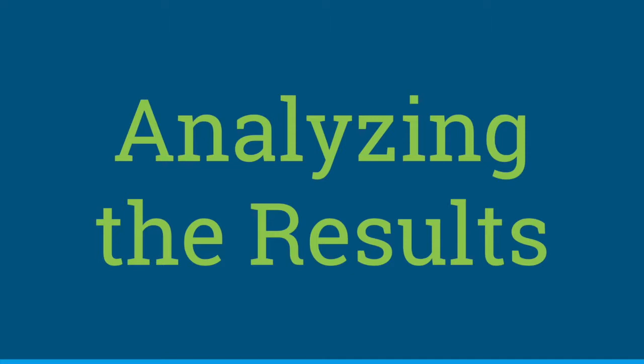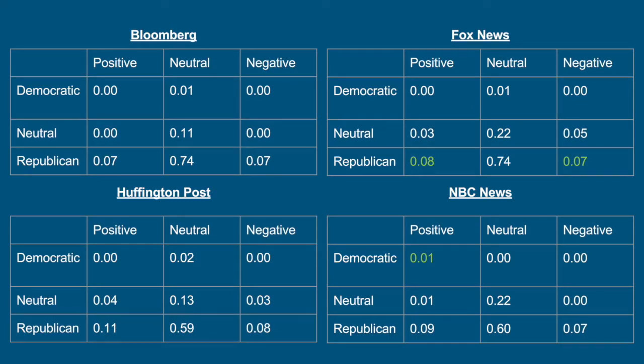After performing SVM and sentiment analysis, here are the results that we obtained. Feel free to pause the video over the next couple of slides to get a closer look at our specific results. We found that the most distinguishing features from these results were that Fox News was actually more balanced than we had initially expected. NBC News was actually the only source that had a positive Democratic article.